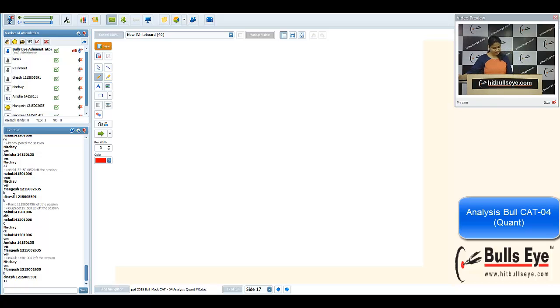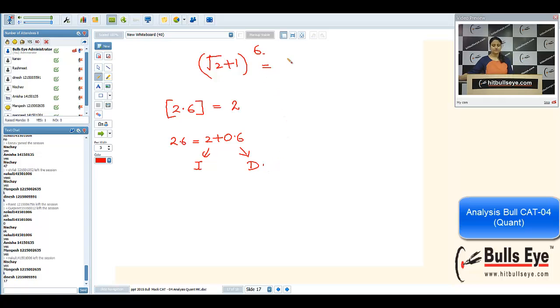Now, what is the 17th question? The greatest integer less than or equal to root 2 plus 1 raised to power 6. You know the meaning of the greatest integer function. First of all, let me explain. The greatest integer less than or equal to 2.6 is 2, since 2.6 can be written as 2 plus 0.6, where 2 is the integral part and 0.6 is the decimal part. So any number can be written as integral plus its decimal part.